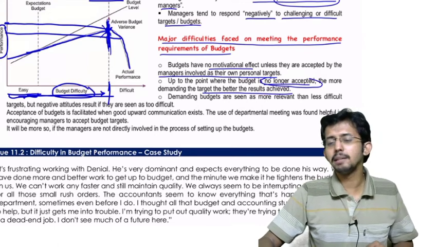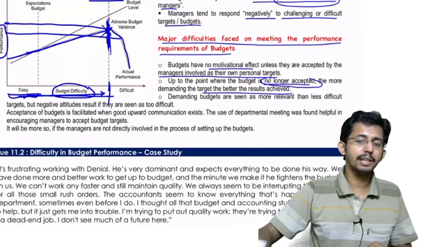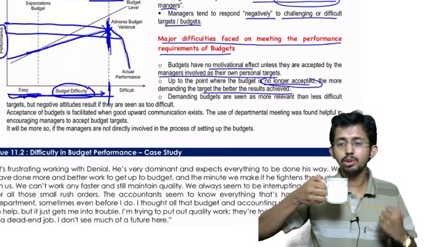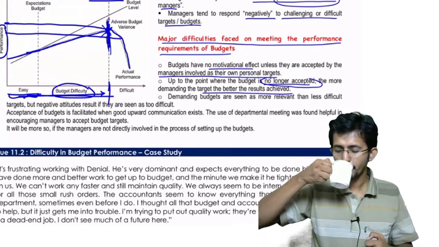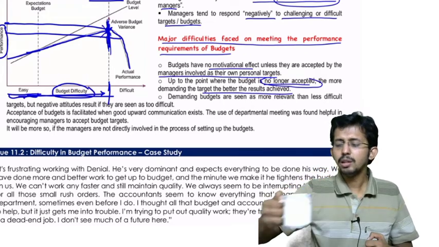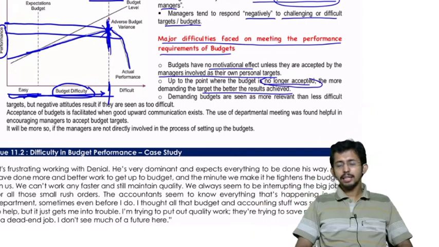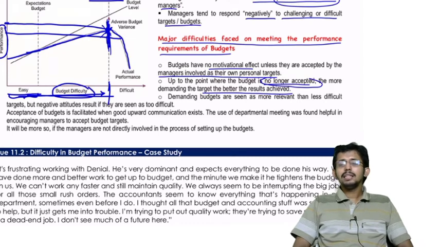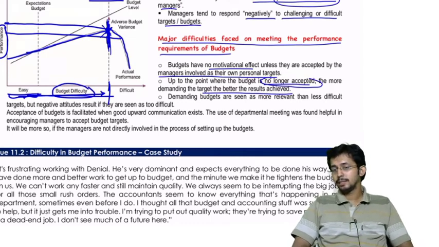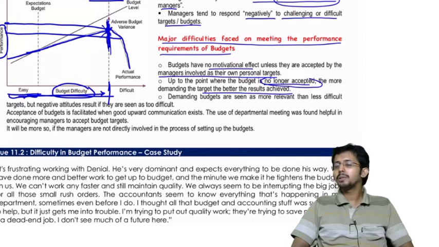If you give demanding budgets, people will be happy to take those budgets because they need to prove themselves. But if you give too easy budgets, nobody will be eager to take them because they don't require any challenge. They can't prove themselves because it's too easy. If you ask somebody to file an income tax return in 1 week, he will postpone it.